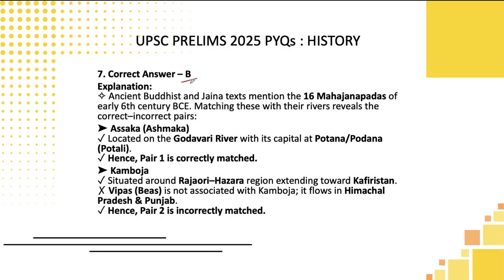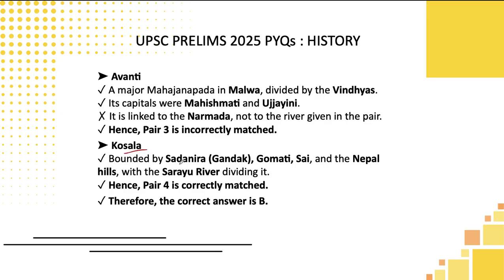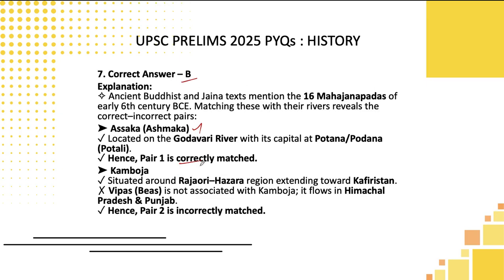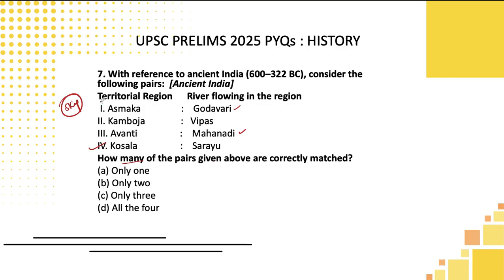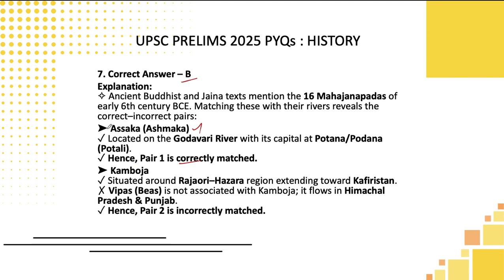The answer is option B. So what they are telling is that only two pairs are correct: Ashmaka, which is on the Godavari river, and Kosala, which, as I said, is on the Sarayu river. That is nearby Nepal only. So you should be very aware of this. The first statement is also correct. Otherwise, if you are not very sure, you can skip this.